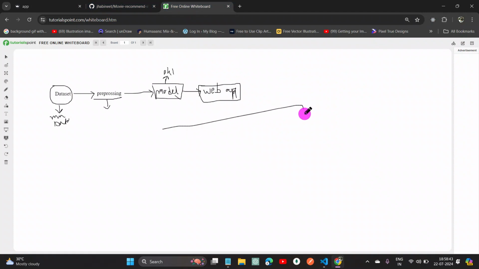In our app, there will be three buttons: firstly for movies, secondly for books, and third for web series. So we'll suggest these three recommender systems in our app. So that's all. Thank you.